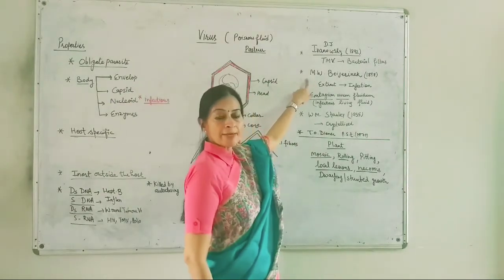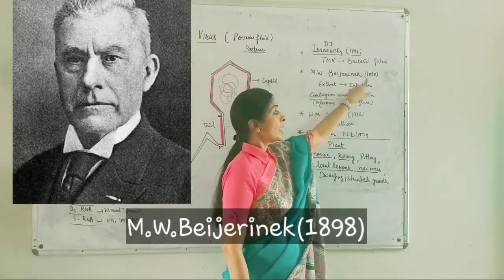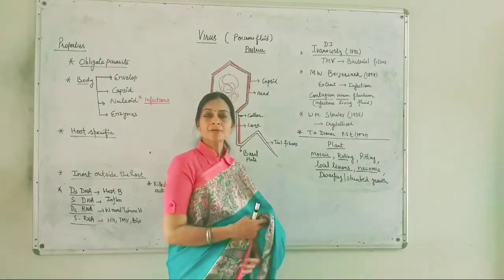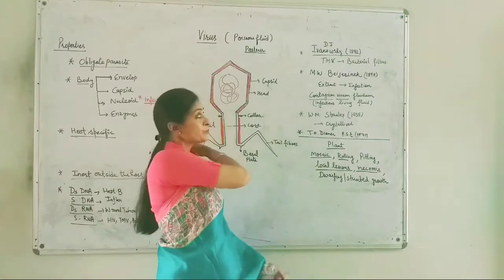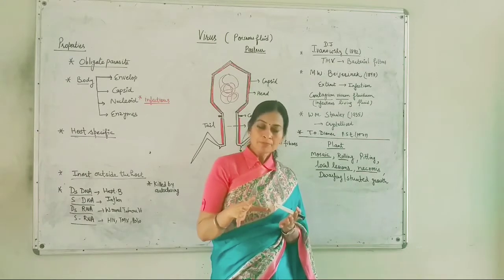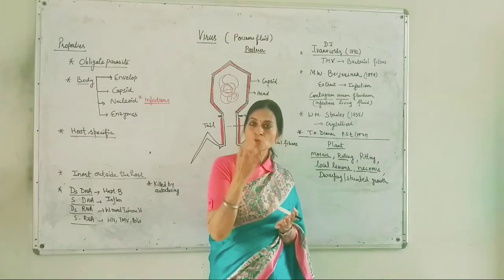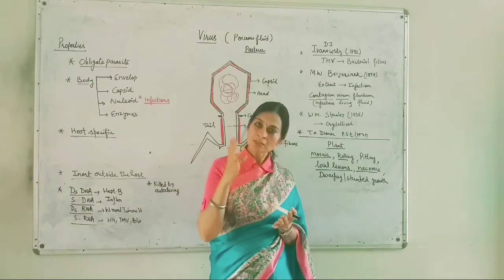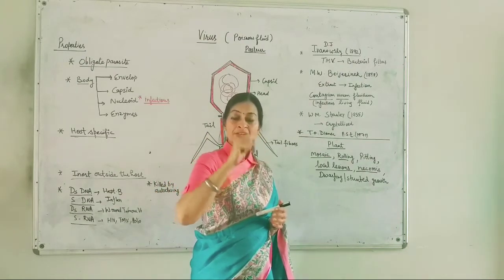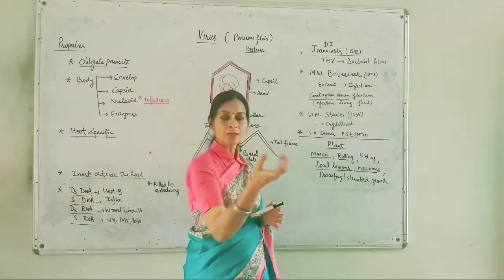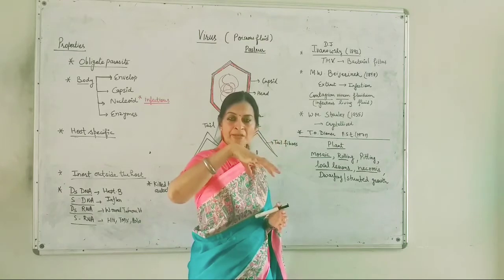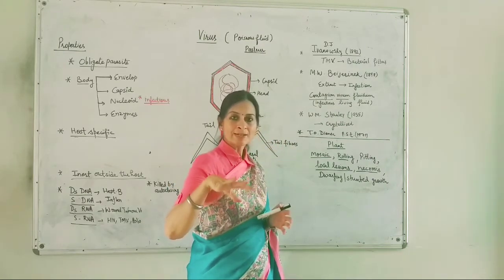The second scientist's name is M.W. Bezrenik, and in 1898 he gave some important observations. The information was again based on the pathogen responsible for the mosaic disease in tobacco plant. What he did was take out the infected leaf having the patches, the mosaic appearance, and extracted all the content of that leaf.